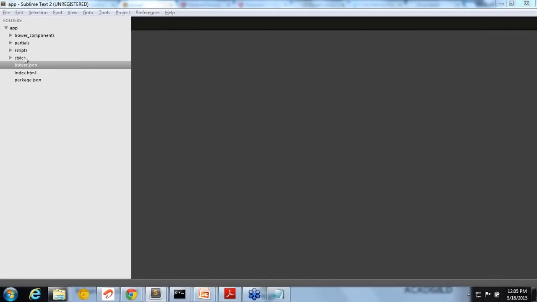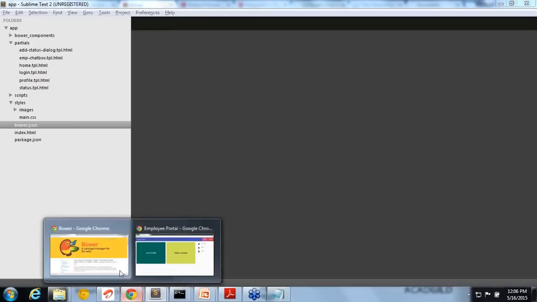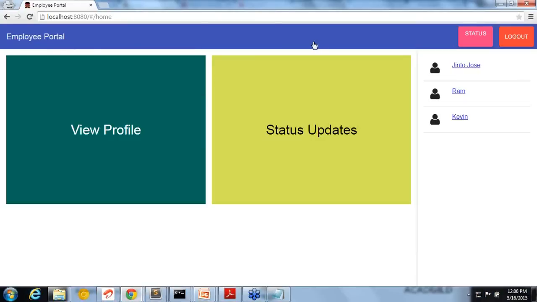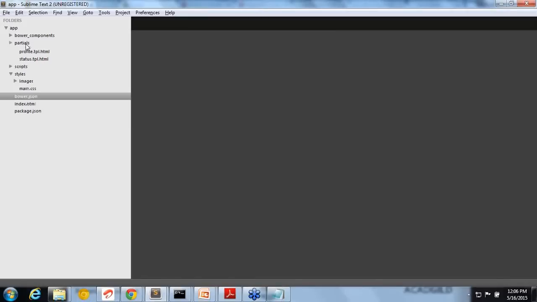Now we have seen the scripts folder. One is the main folder structure, scripts, then the partials folder. So what is partials? In a single page application, partials is very important, right? Because if you see, this top header part and the right side part are not changing. The only part that is changing is the content area. That means you are getting a template, or an HTML partial template. It's not a complete HTML, only that part of the HTML, using Angular's templating system. You are getting only that part of the HTML into the content area each time. That is what I am putting in a partials folder.